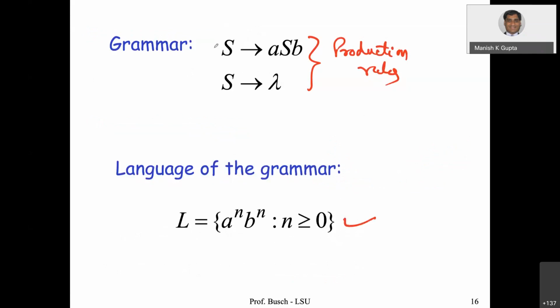So you should know, given the production rules of the grammar, how to generate the language, or given the language, you should know how to find out the rules of the grammar. This is something as an exercise. I have given you many such exercises in assignment 4.